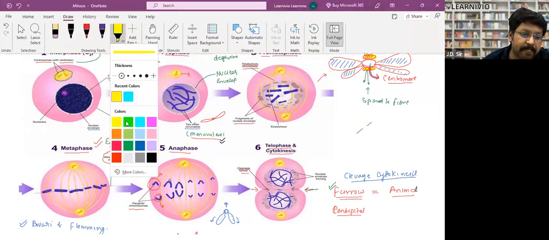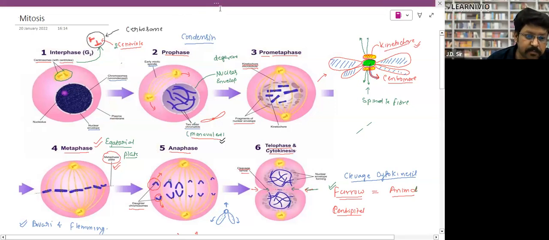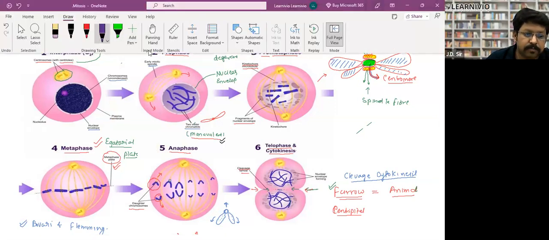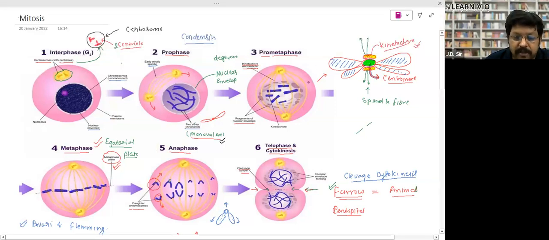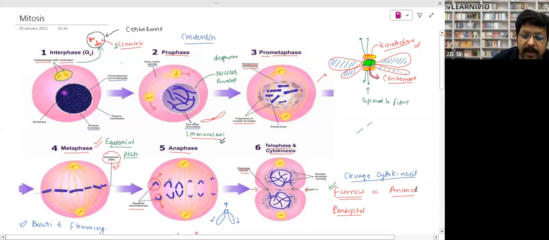And what will happen in this kinetochore from here onward? So this is the centrosome. Now it's visible clearly. Now what is happening? These spindle fibers are attached with the kinetochore, and they will arrange all these chromosomes in the middle, right? So this was the prometaphase.